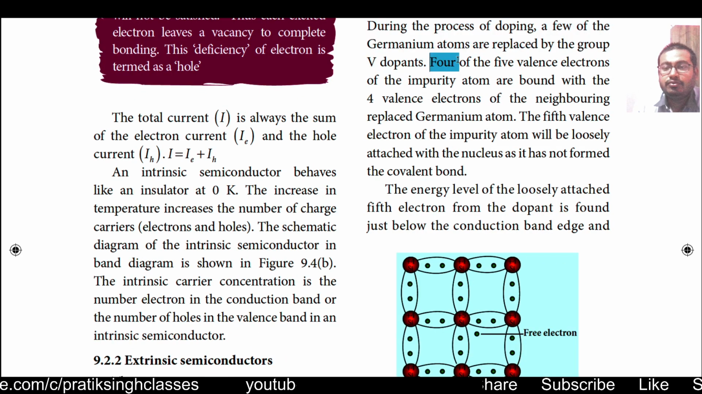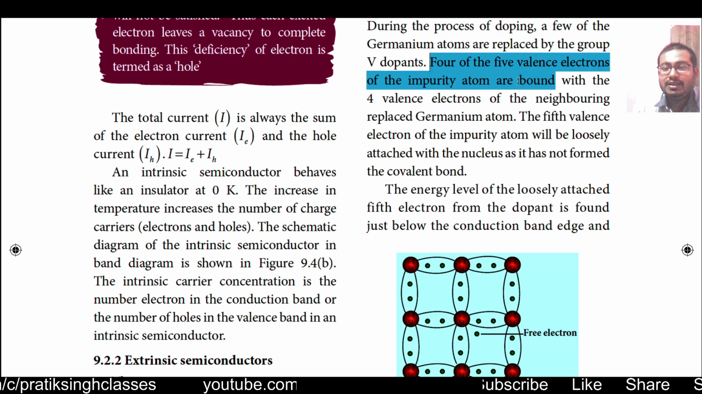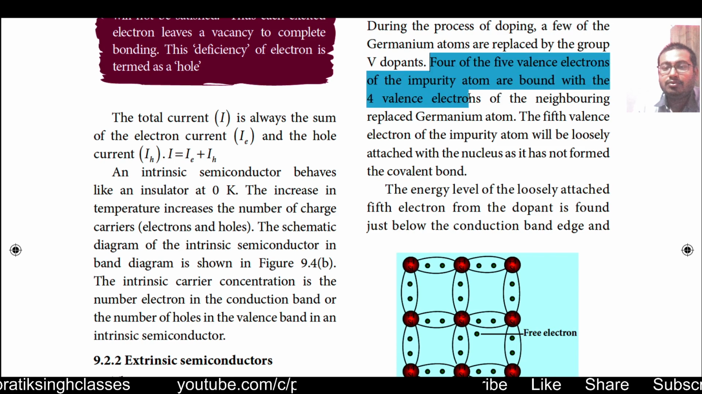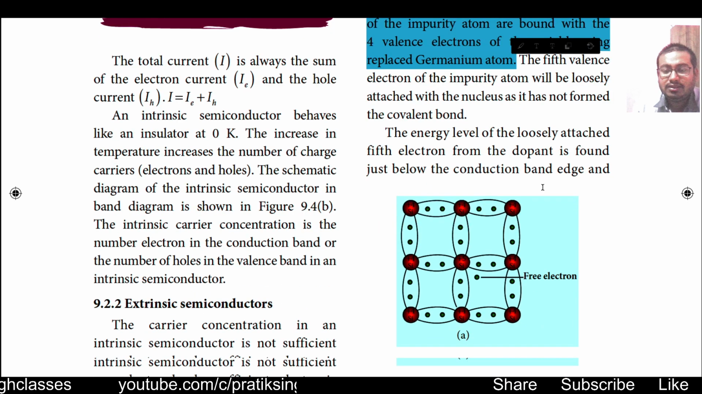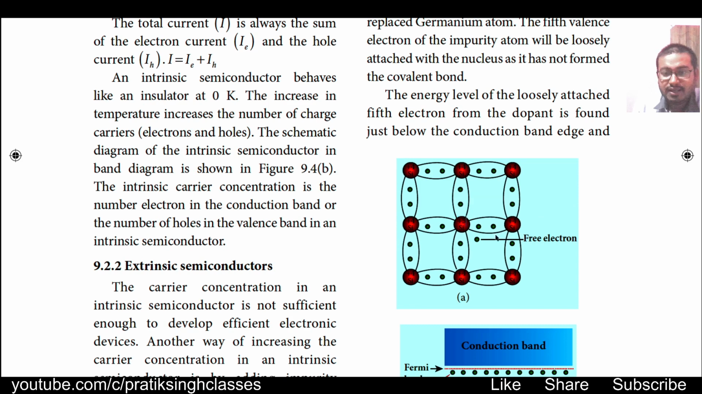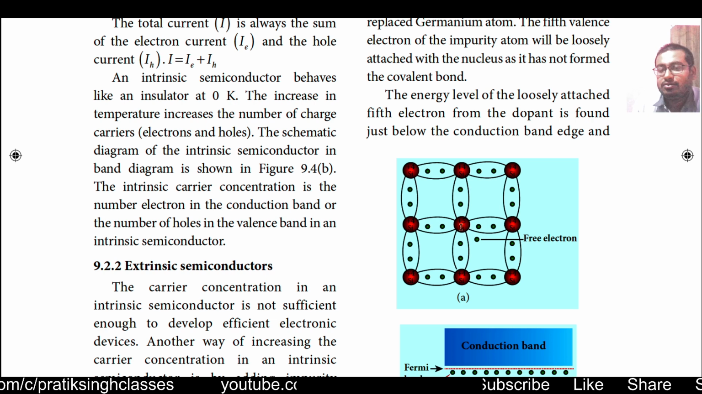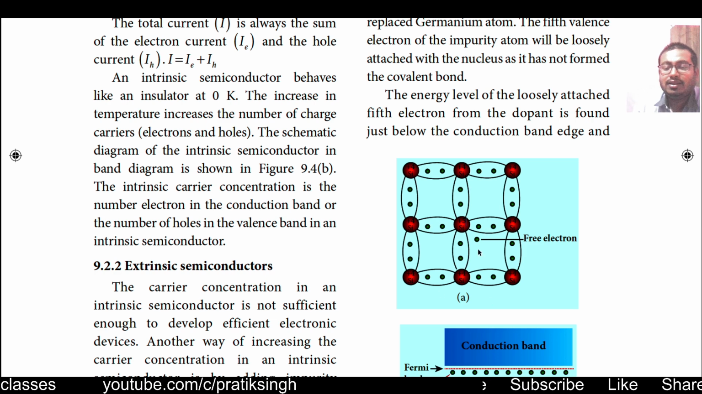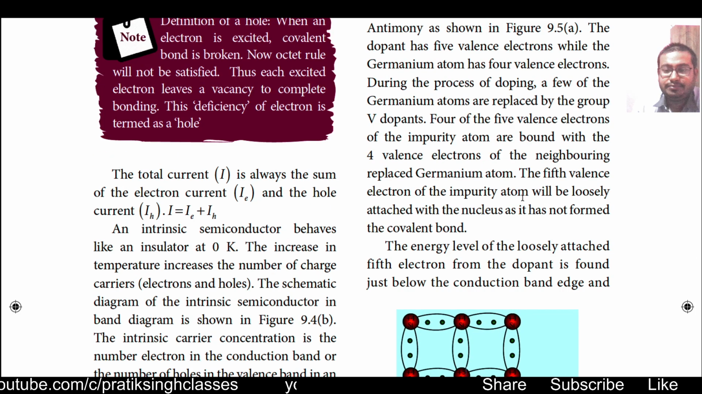4 of the 5 valence electrons of the impurity atom are bound with 4 valence electrons of the neighboring replaced germanium atom. Just imagine that this central silicon atom is replaced by the dopant. The dopant will have 5 electrons. 4 of them will make covalent bonds with the neighboring 4 silicon atoms. Then the one electron will come out because it is more than the octet.